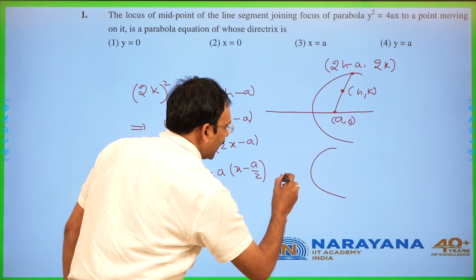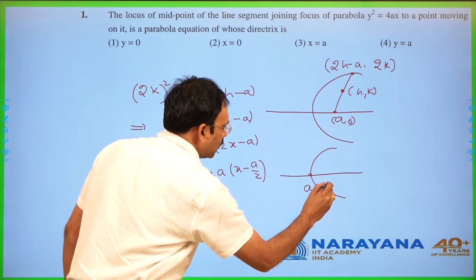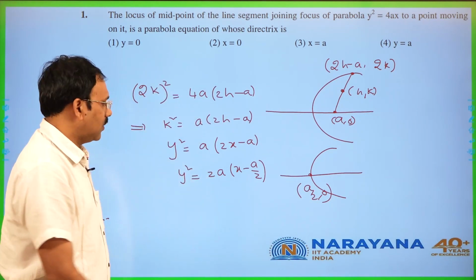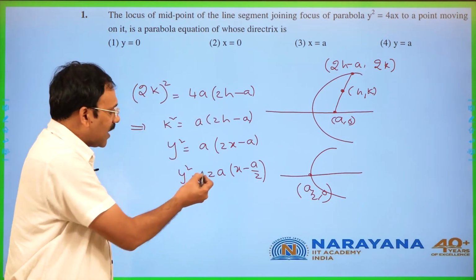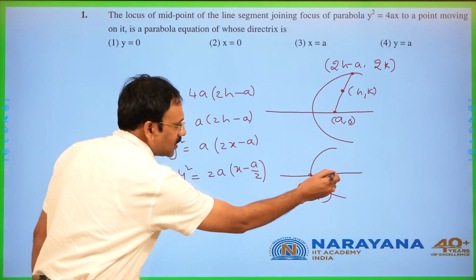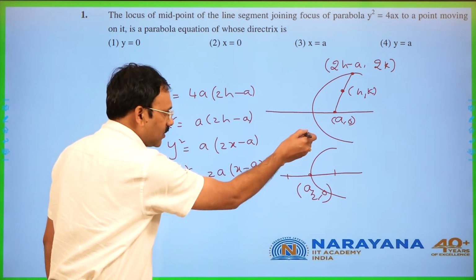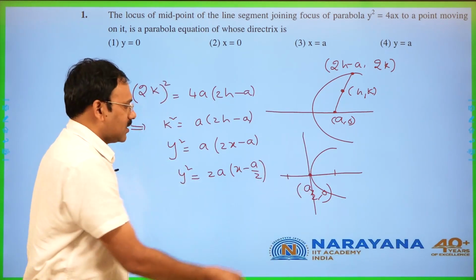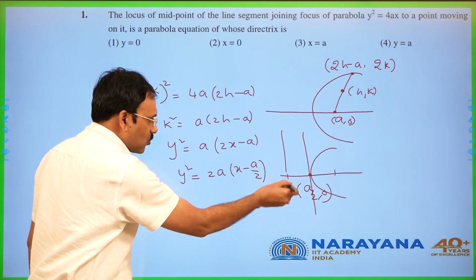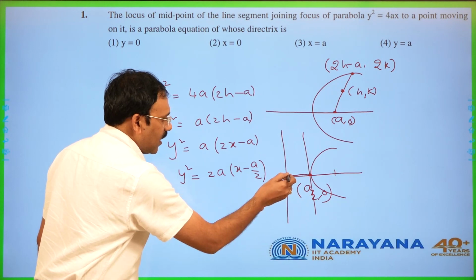So this will be like this. The vertex is (a by 2, 0). Now 4a, the latus rectum, has become 2a here. So this part is going to be a by 2 in length, and hence the tangent at the vertex, which is the directrix, is going to be parallel to this at a distance of a by 2.